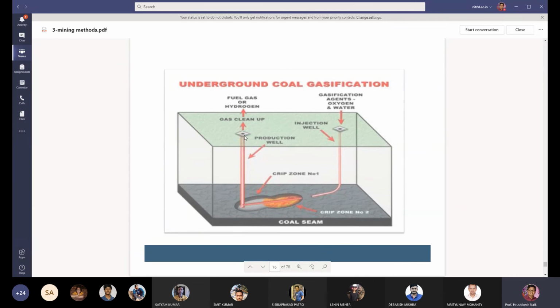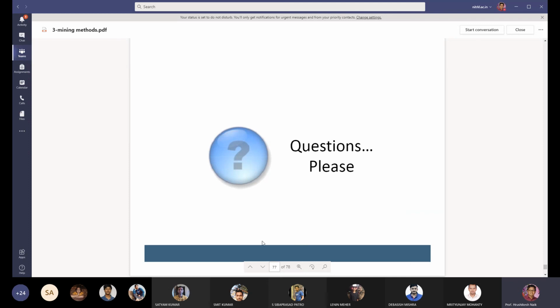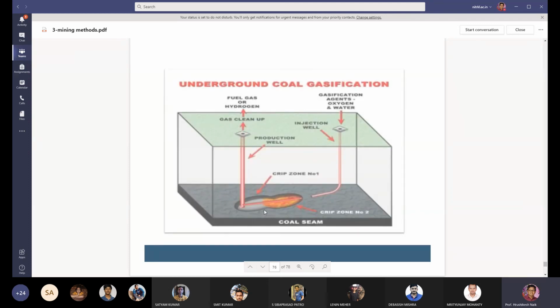Coal gas is taken to the surface, gas cleanup, and fuel gas or hydrogen gas is obtained here. So this is called an underground coal gasification system, and nowadays it is being tried in some of the mines where the conventional method of mining is not possible.